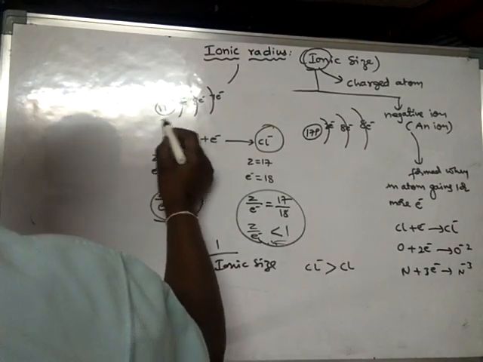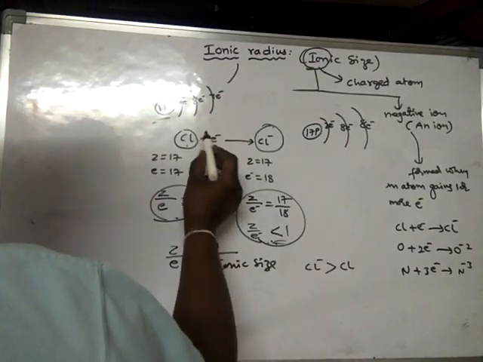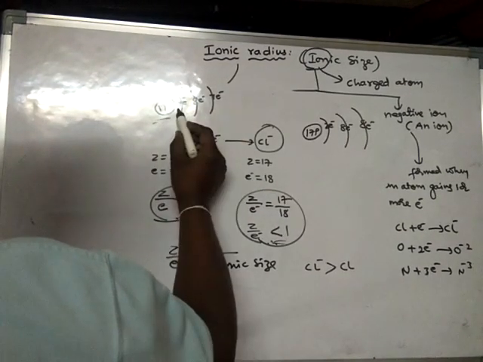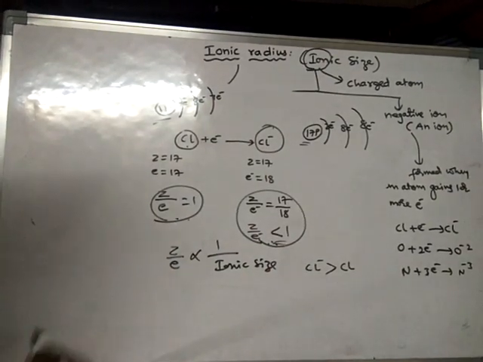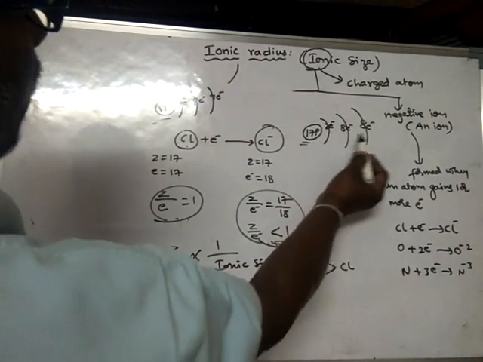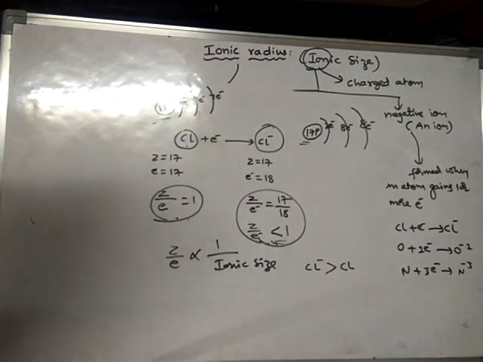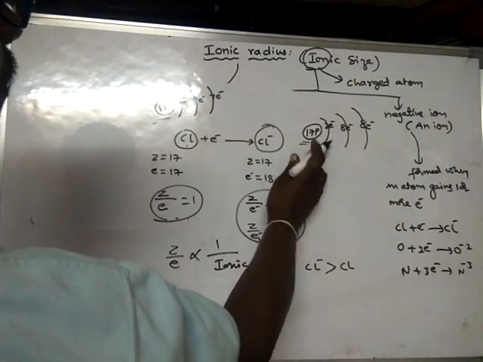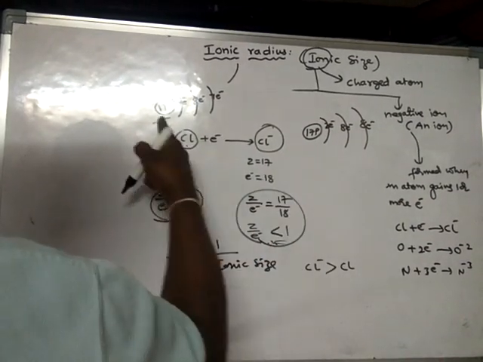See, look here, when compared to the control of the nucleus over the last electrons, here the nucleus will become less powerful, because the number of negative charges are more in number when compared to positive charge. So the nucleus will show less control over the electrons in this case when compared to this one.